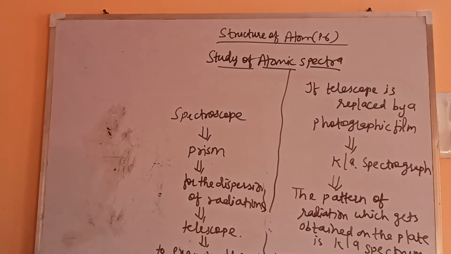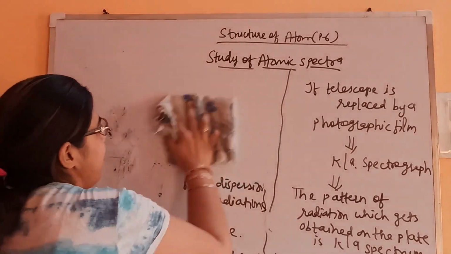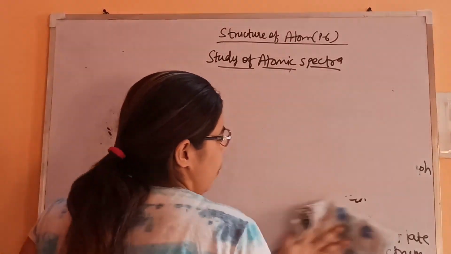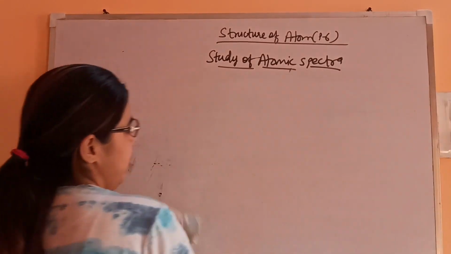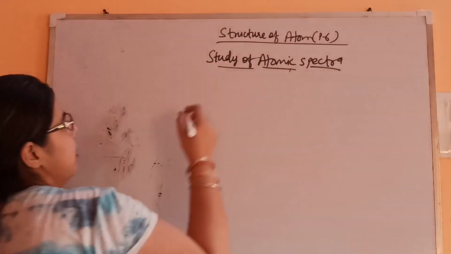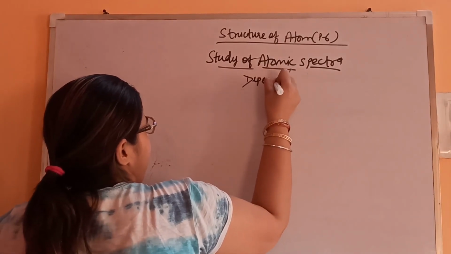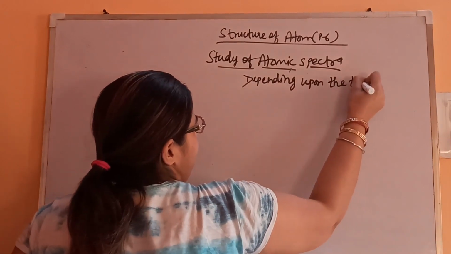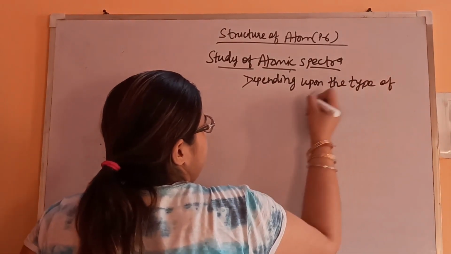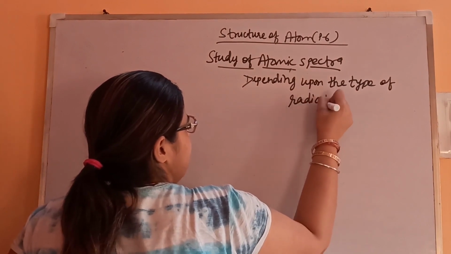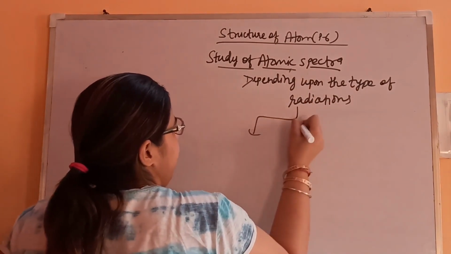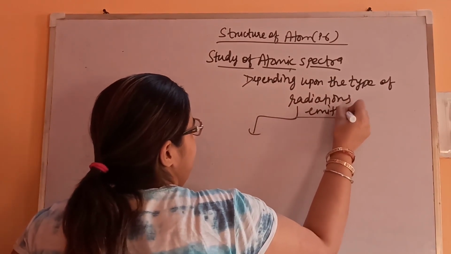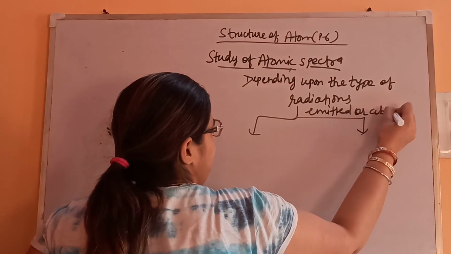Now let's see, depending upon the type of radiations, spectrum is of two types. Type of radiation means whether emitted or absorbed.